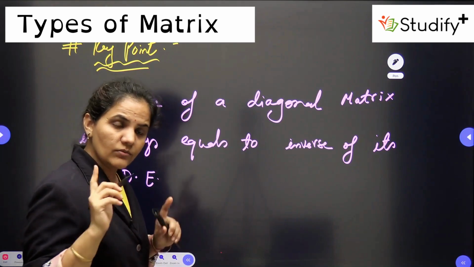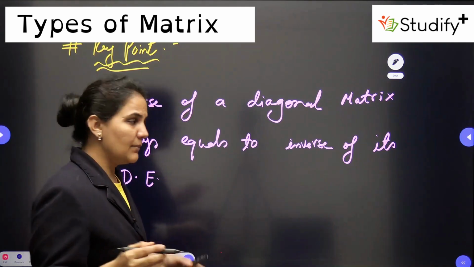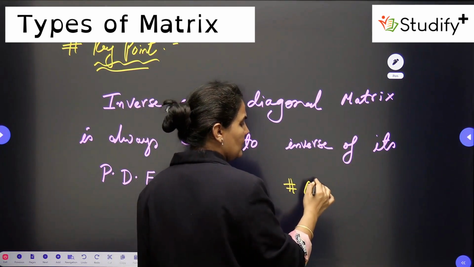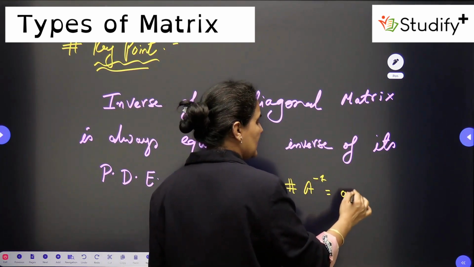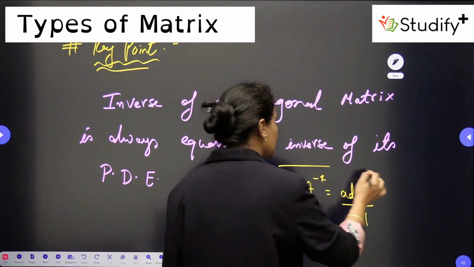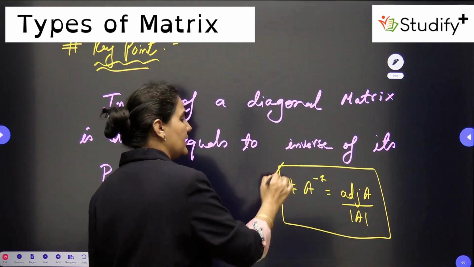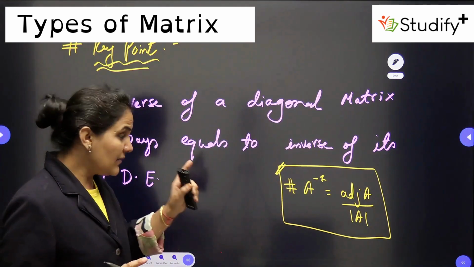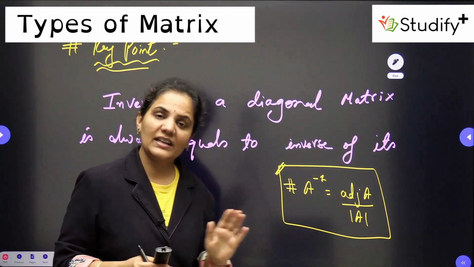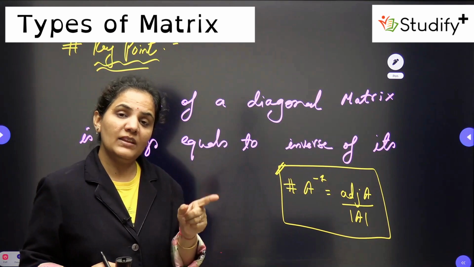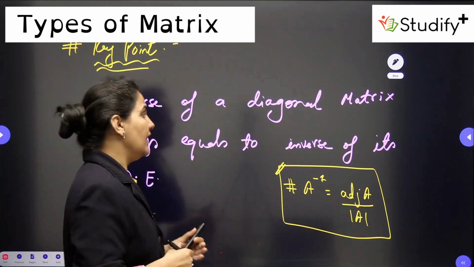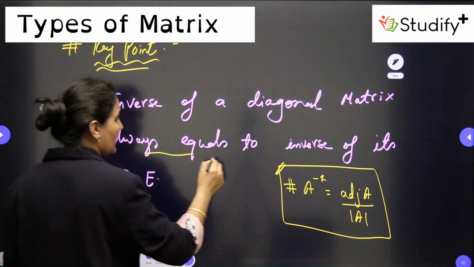Usually, when we discuss the inverse, that time I will tell you, but when you were in class 11th or 12th, we discussed this as a basic definition of inverse: for finding the inverse of any matrix, we require adjoint A by determinant of A. But if that matrix is a diagonal matrix, then we will not use this. We can find the inverse of that matrix directly if it is a diagonal matrix. So the inverse of a diagonal matrix is nothing but the inverse of its principal diagonal elements.